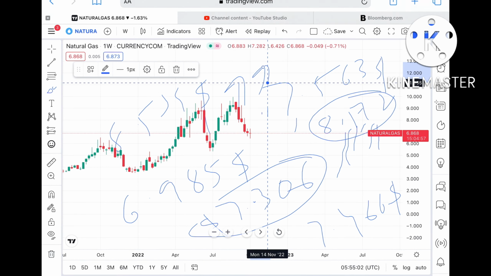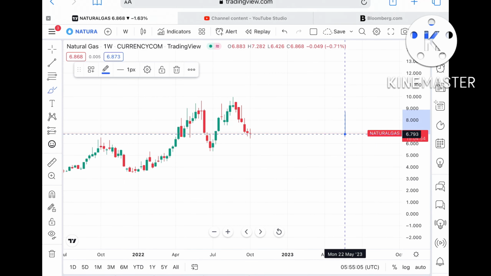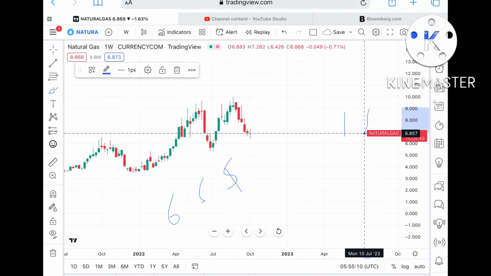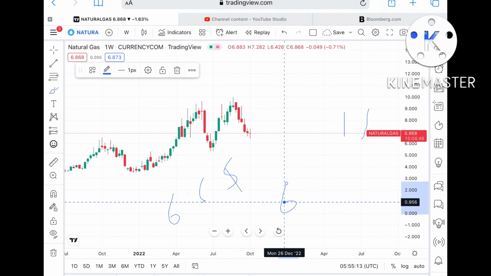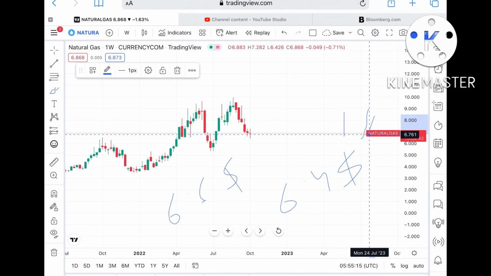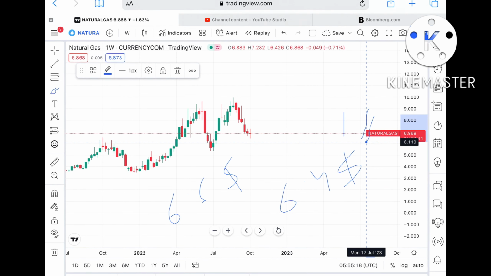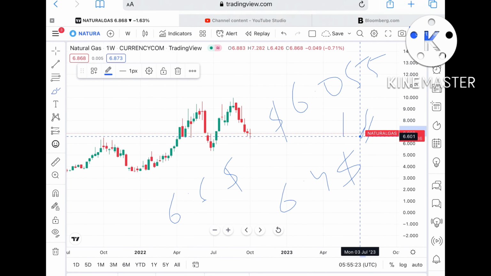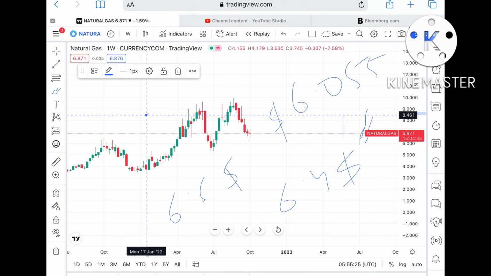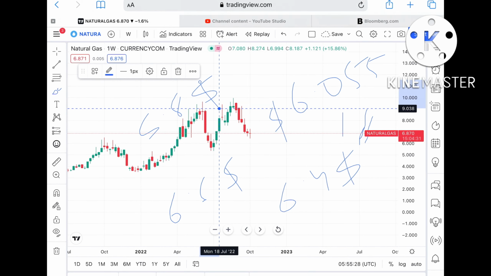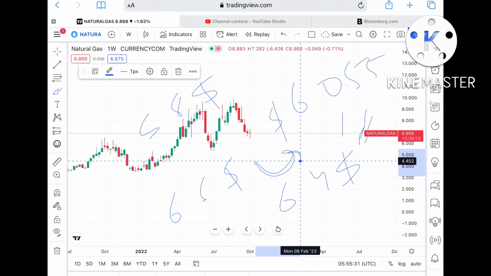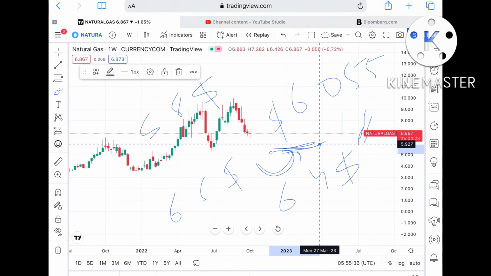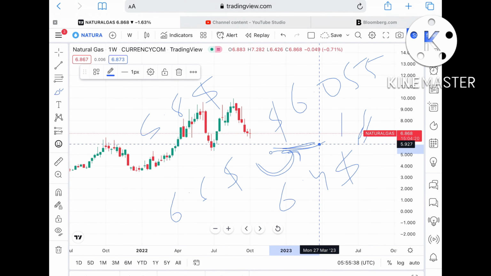Or if this level doesn't sustain, then it can move further low towards a level of $6.6, and from there it can move further down towards a level of $6.4. Suppose the price doesn't sustain this level also, then it can move further low towards a level of $6.055, and from there further down towards a level of $5.8. Keep this in mind. From these supports we can see a bounce back towards the upside, but our resistances are very high. These supports, if crossed downside, will act as resistance if the price falls below them.